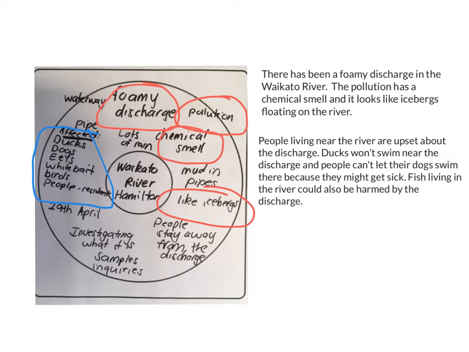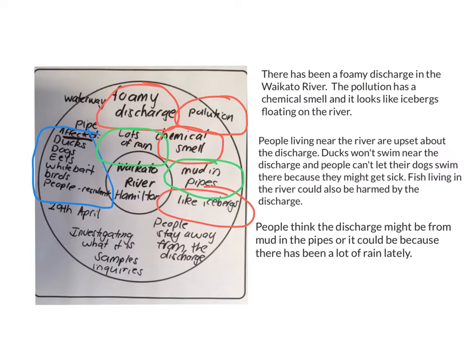The next part of my story is about why people think there has been this discharge. So that's this idea here that there's lots of rain, and this idea here that there's mud in the pipes. I'm going to use these 2 ideas for the next part of my writing. And this is what I've written.